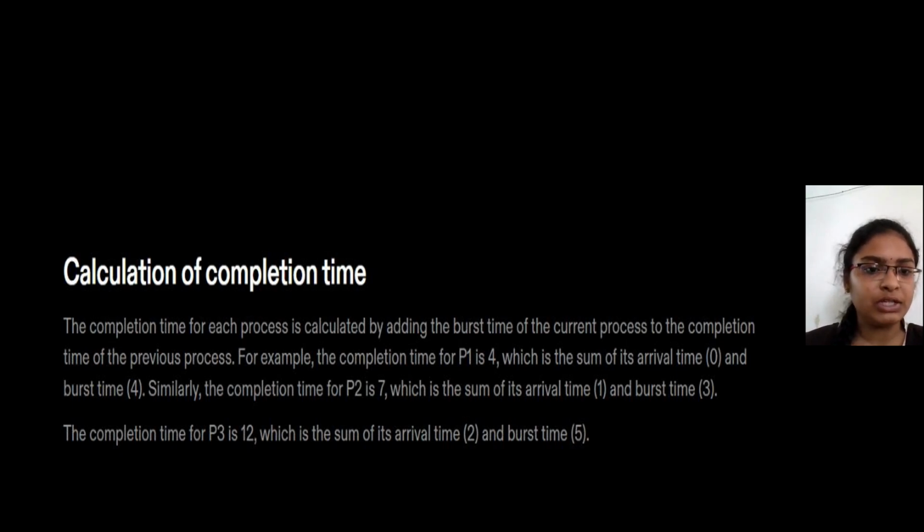Similarly, for P2 the completion time is 7, and for P3 the completion time is 12.